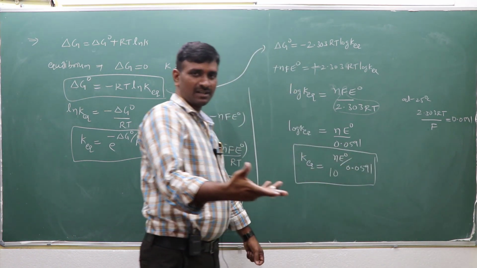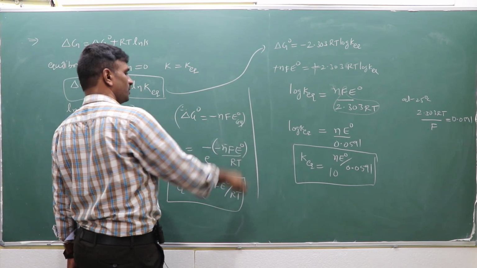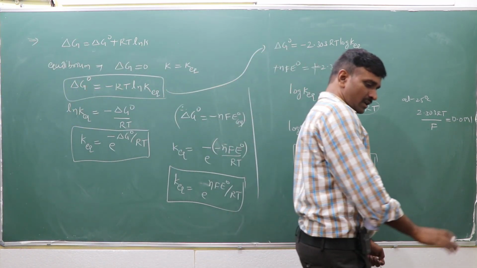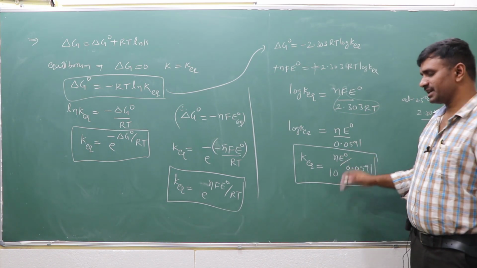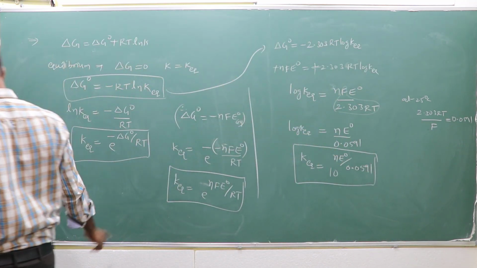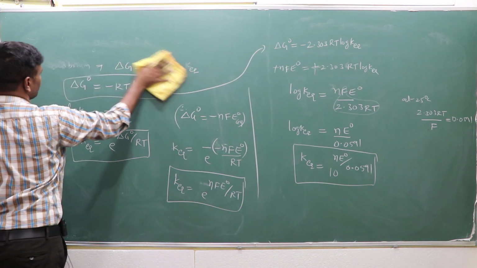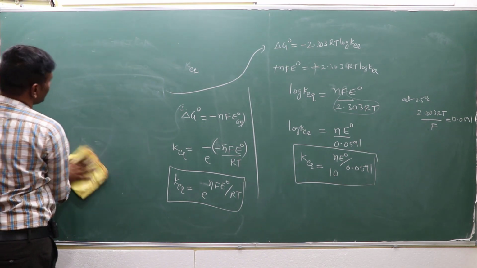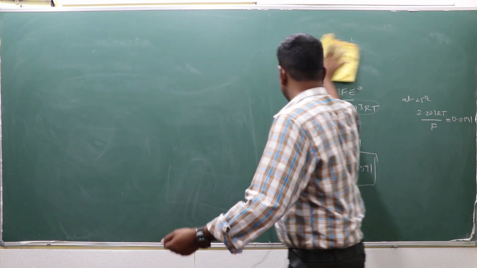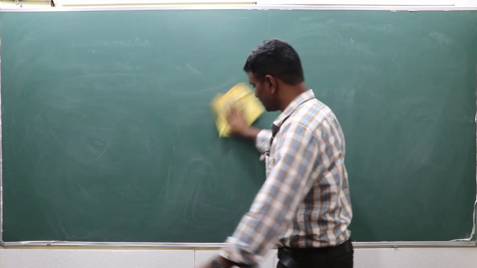So what is E naught? E naught cell. You have to calculate that E naught cell. How to calculate that E naught cell? E naught of the cathode minus E naught of the anode, or highest standard reduction potential minus lowest standard reduction potential. This is one way. From the examination point of view, questions based on this type will also be framed, right? So the regulations in the Nernst equation's point of view, that's what I can explain here. In the next class we will see the problems, which type of problems may appear in the examination from the Nernst equation's point of view.